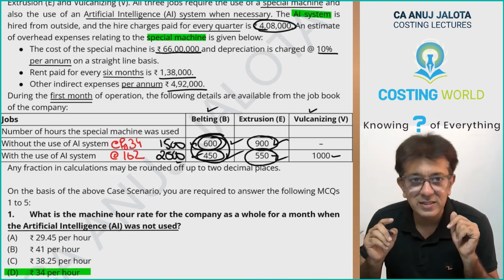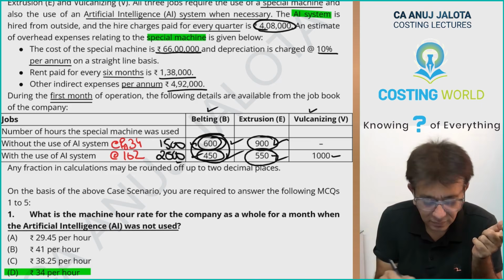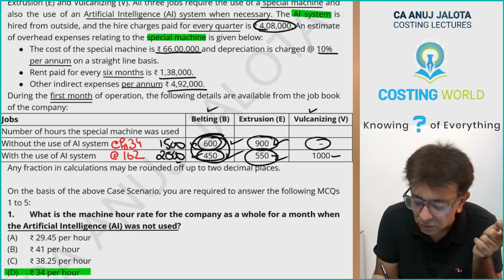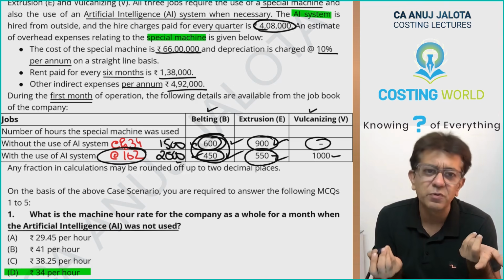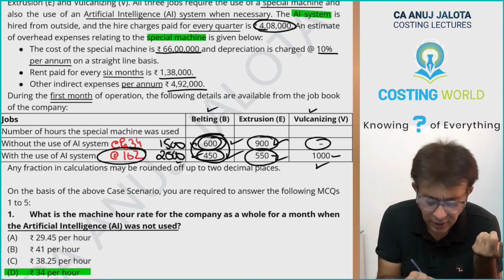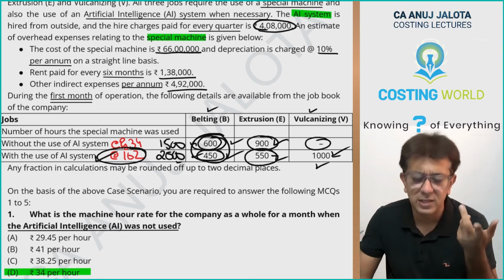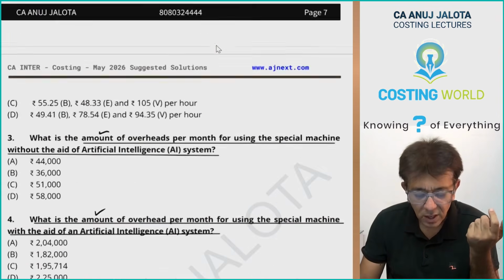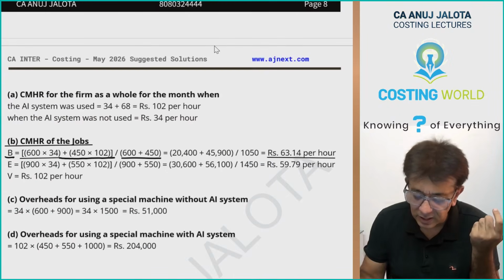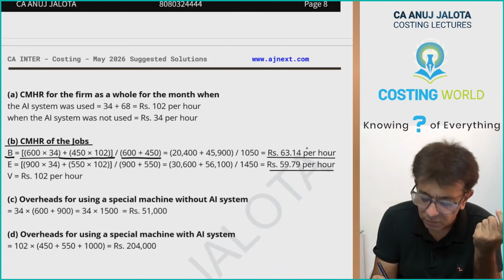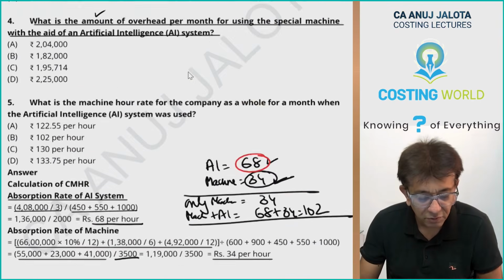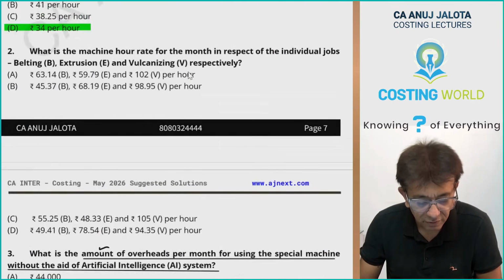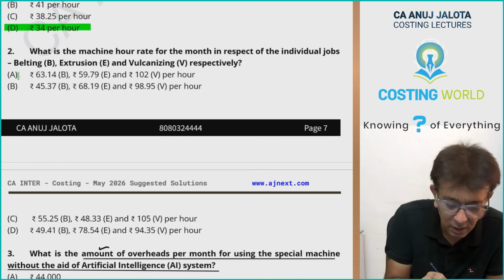For vulcanizing, these hours are 0, so this will only become your answer, 102. In case you wish to compute, you can, but in any case, answer will be 102 only. So your final 3 answers are 63.14, 59.79 and 102. I guess that is only there in A over here.